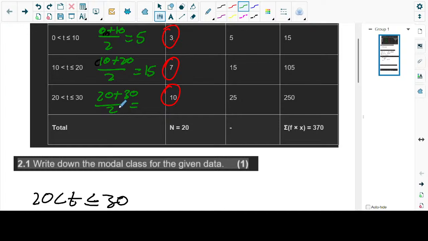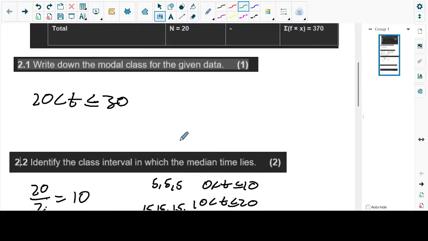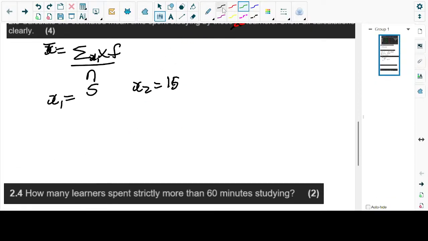We're moving on. It's 20 plus 30, divided by 2. 20 plus 30 is 50. 50 divided by 2 is 25. This one is an easy one. Okay, x bar is equal to 25.